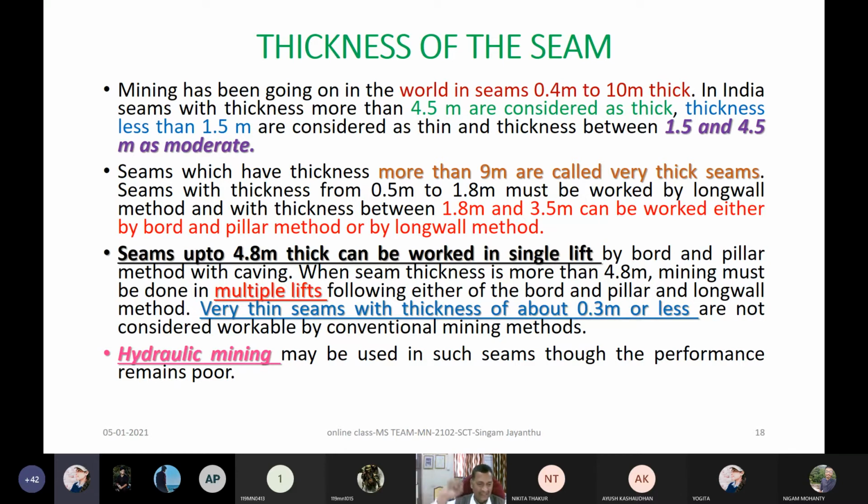As scientists of CMRS at that time, we recommended trying it as an experimental trial, but later it was scrapped and could not be used. That is the story of hydraulic mining in India as far as underground coal mining is concerned. But nowadays, in New Zealand, this is a very famous, efficient method.